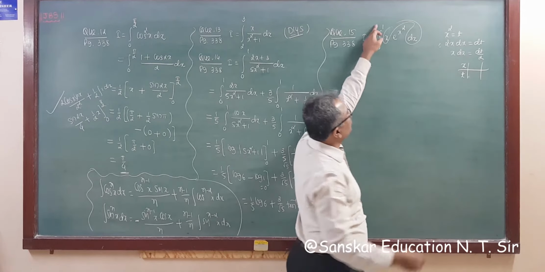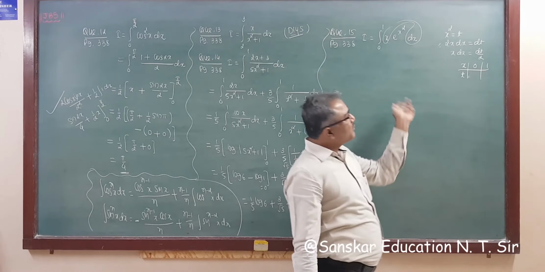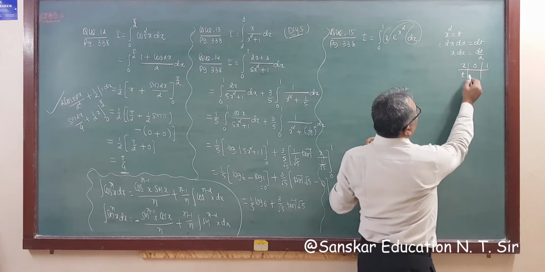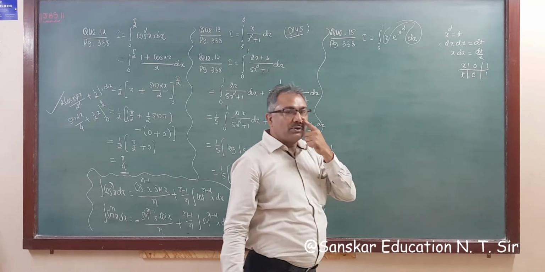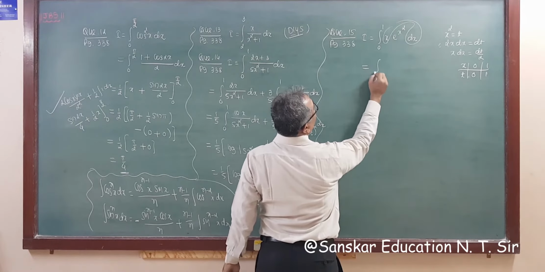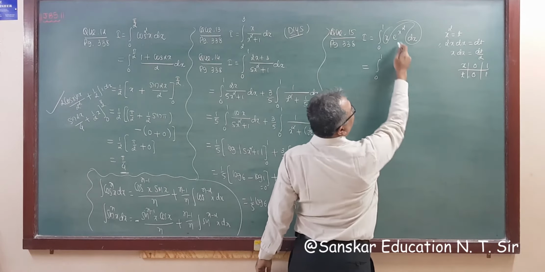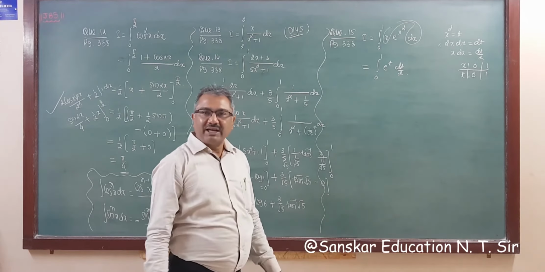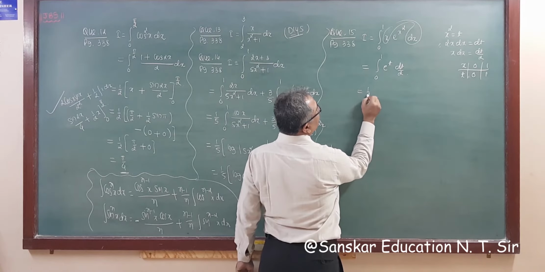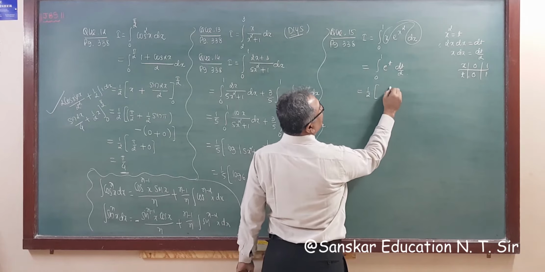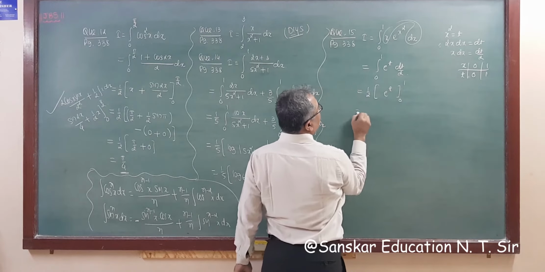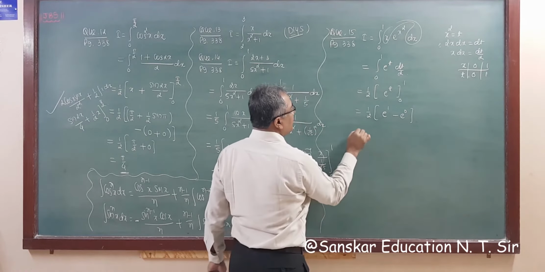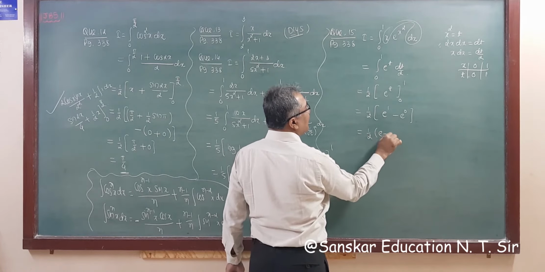The old limit is 0 to 1, right? Now substituting this limit in the assumption. So x equal to 0, 0 square is 0, so t is equal to 0, and x equal to 1 gives t equal to 1. So the new limit is also 0 to 1. x dx is dt by 2, and this is e raised to t dt by 2. Right? So 1 upon 2 is constant, and the integration of e raised to t is e raised to t, limit is 0 to 1. So the answer is 1 upon 2 e raised to 1 minus e raised to 0, right? So the answer is 1 upon 2 times e minus 1.